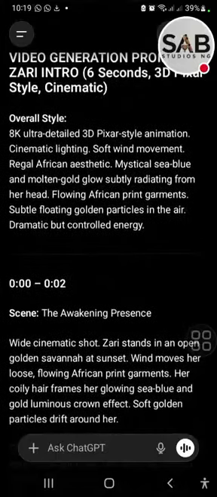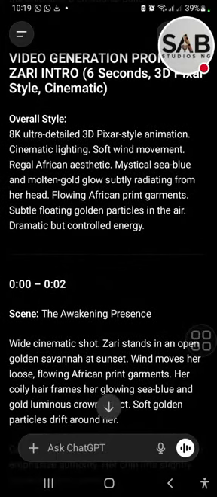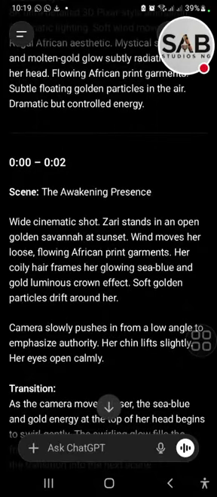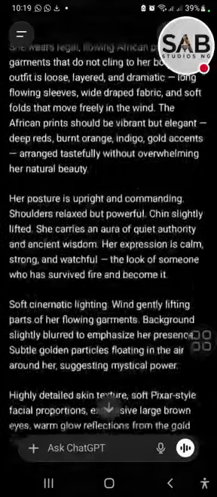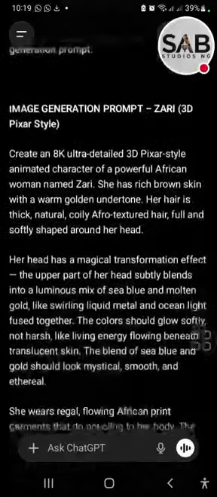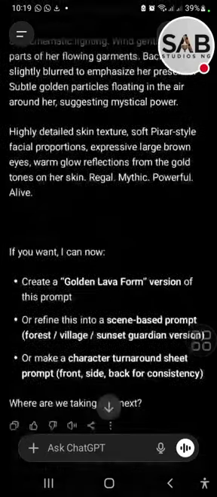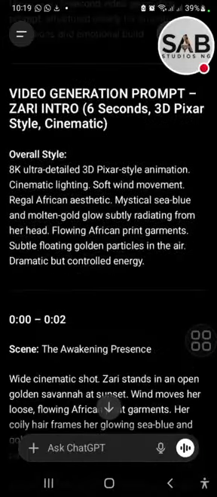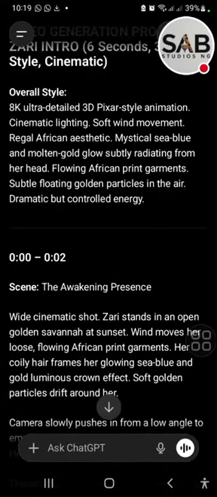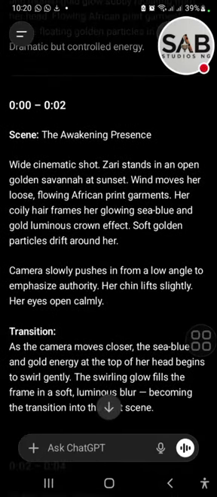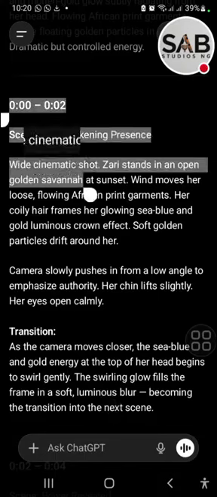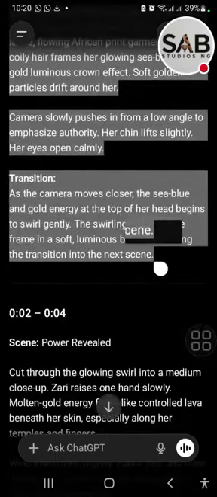All right, so you can see this now. We have a controlled 6 seconds per generation with our initial prompt. Remember, this is where we did our video generation. These are image generation prompts. Can you see this? This is what I did. Now this is the video generation prompt. Every 6 seconds, something happens, something changes. So we are copying this now. Now let us go and do the work.